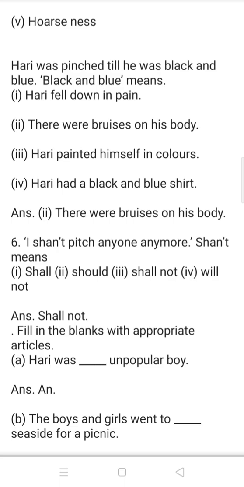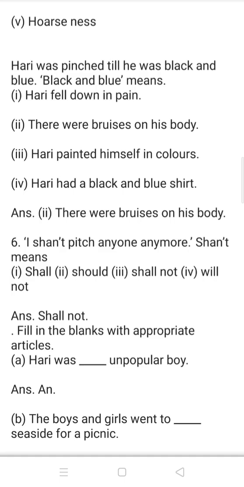Hari was pinched till he was black and blue. Black and blue means option 1. Hari fell down in pain. 2. There were bruises on his body. 3. Hari painted himself in colors. And 4. Hari made a black and blue shirt. And the right answer is option 2. There were bruises on his body.